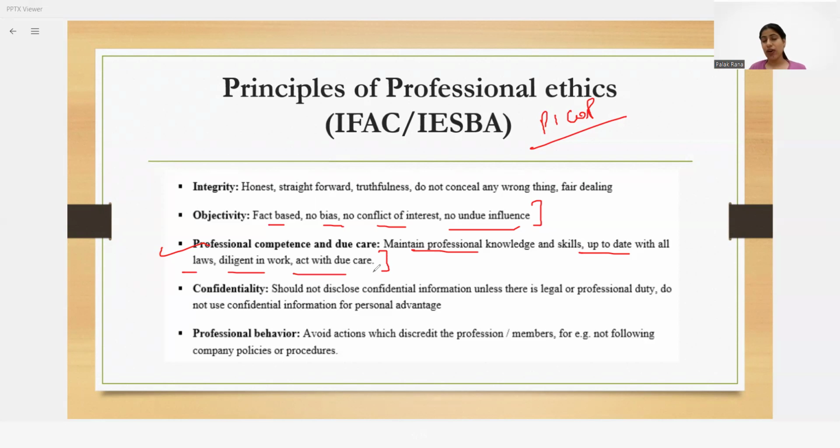Now, next, and one of the most important, is professional behavior. That means you should avoid actions which discredit the profession and its members. For example, not following the company's policies and procedures. So, being an ACCA member, it is expected from you to maintain professional behavior.